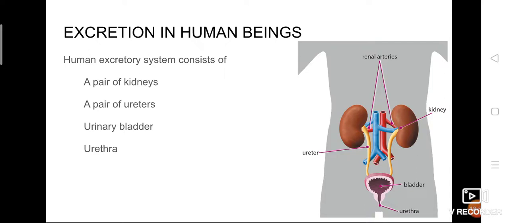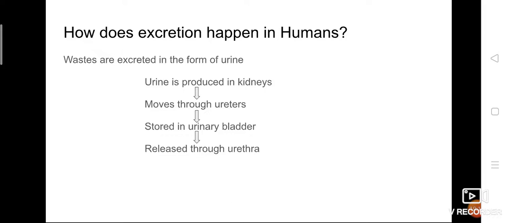So these are the four important parts of the human excretory system. What are the four important parts? A pair of kidneys, a pair of ureters, urinary bladder and urethra. Now we are going to see the process of excretion, that is, how does excretion happen in humans?